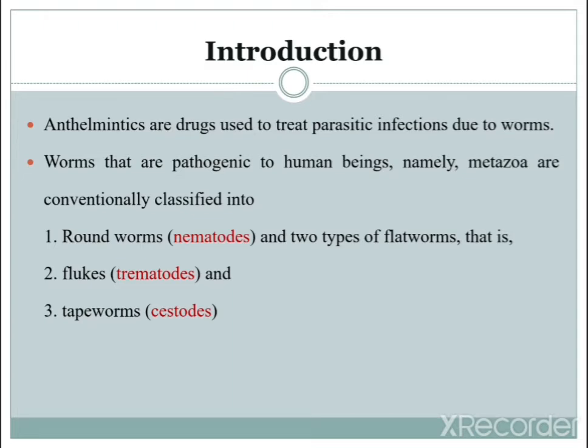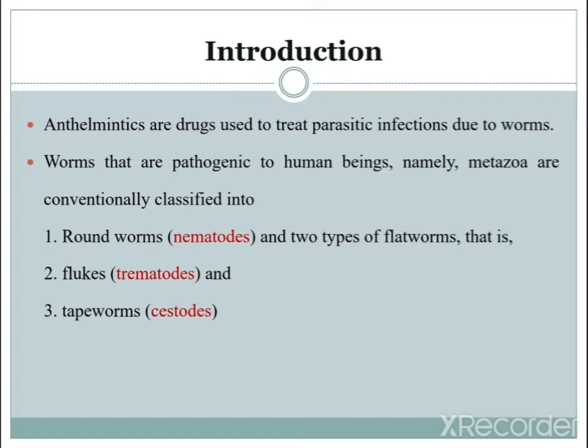So anthelmintics are the drugs used to treat parasitic infection due to worms. The drugs which are useful to treat these parasitic infections because of the worms are called anthelmintics. The worms that are pathogenic to human beings are namely called metazoa, and these are conventionally classified into three types, as we have already seen.